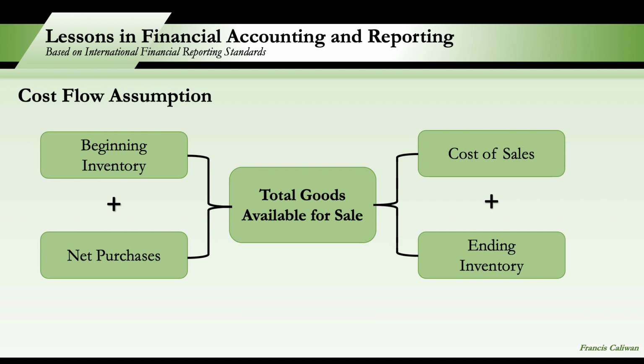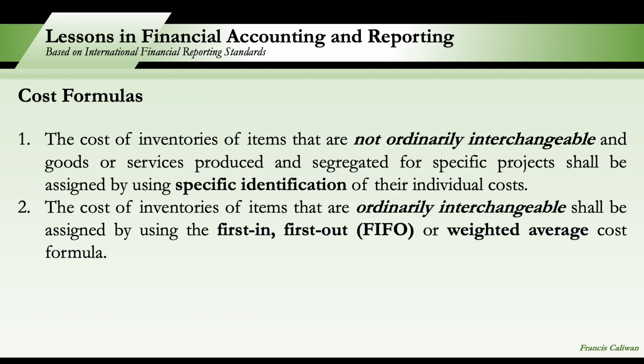And with that, we have the cost formulas. Now, for our cost formulas, IAS 2 Inventories provided three formulas. So we have specific identification, first in, first out, and weighted average.